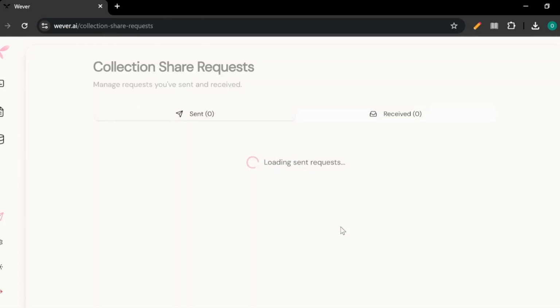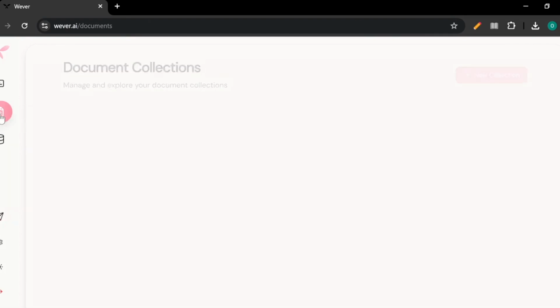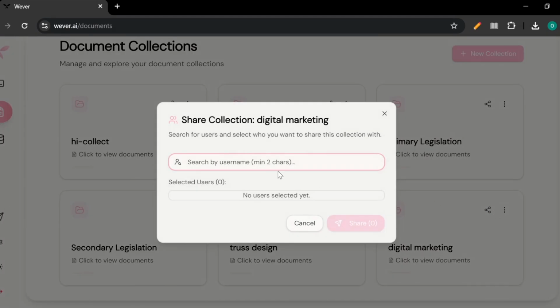And we also have our share request. A share request is where if you have a set of documents and you'd actually like to share them with other people, let's say you have a team, your marketing team, for example, and you want to share, you can find who they are. If they're using the app, you can just type in their name and then you can share this document collection with them as well.